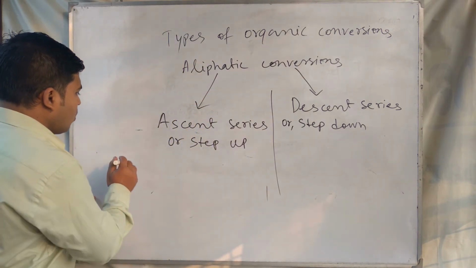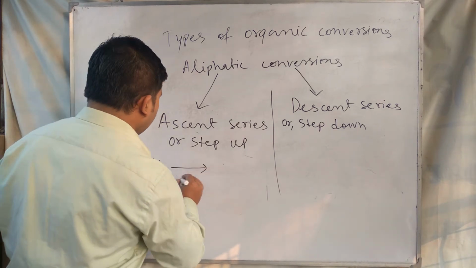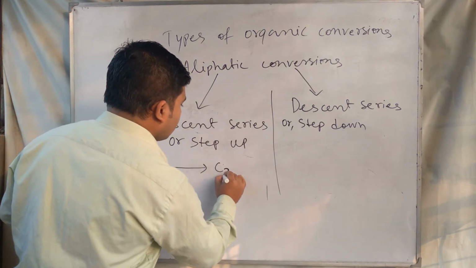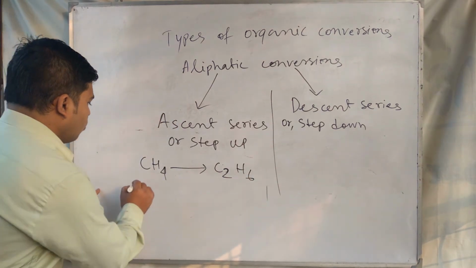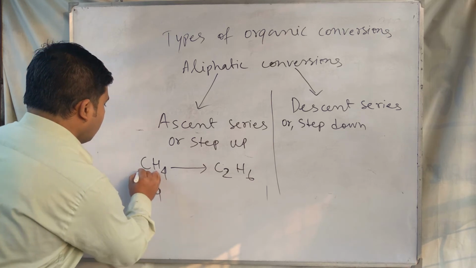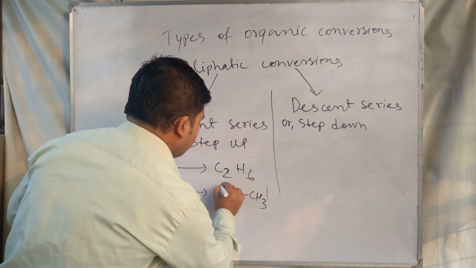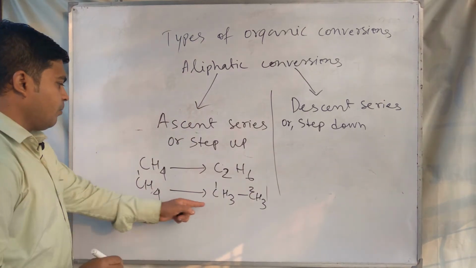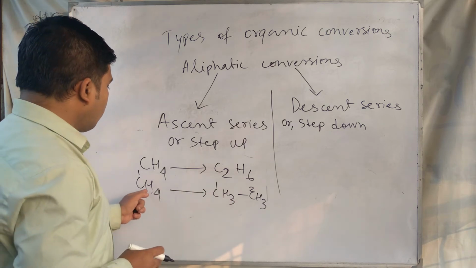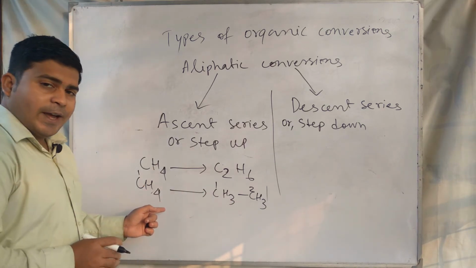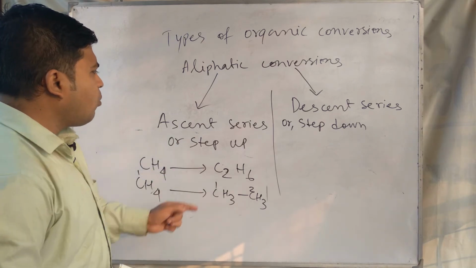Ascent series means where the number of carbon increases. Suppose we take the example of CH4 to C2H6, methane to ethane. Look at the number of carbon atoms: methane has 1 carbon and ethane has 2 carbons. So the number of carbon in the product is more than in the reactant, and as a result this is called ascent series or step up conversion.